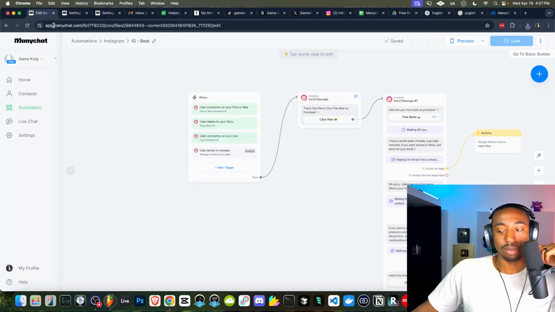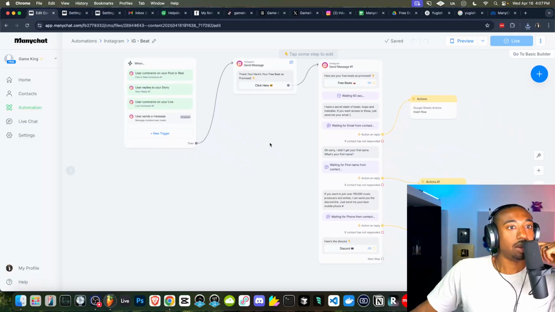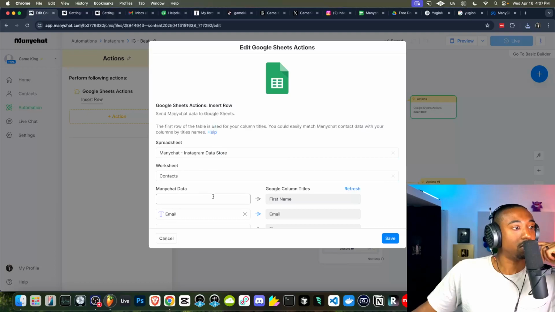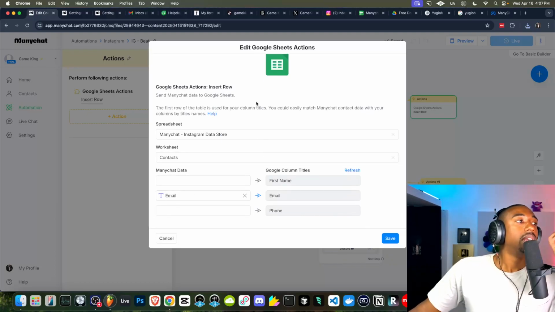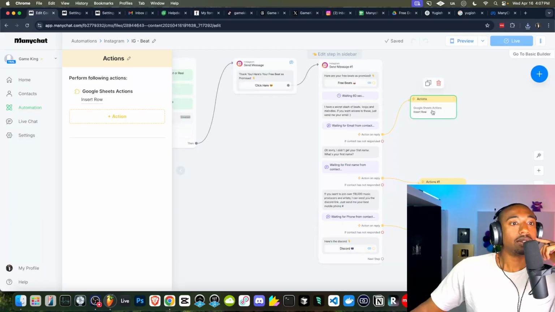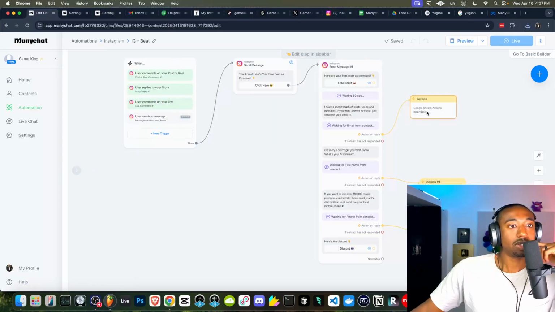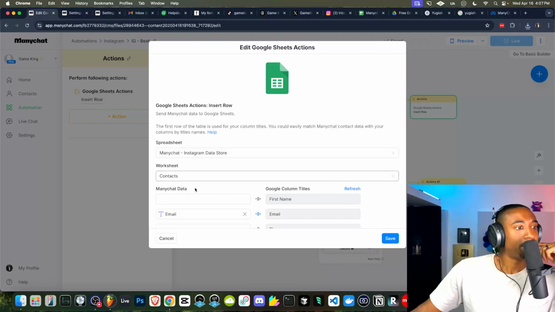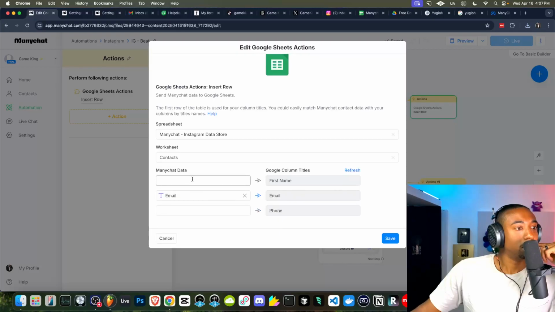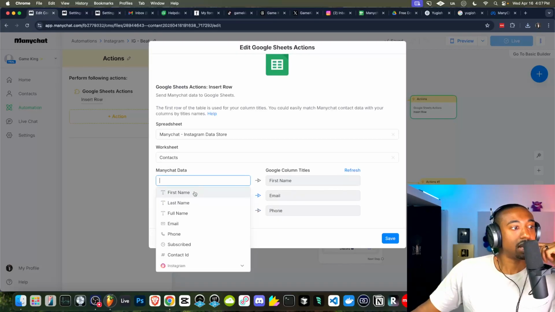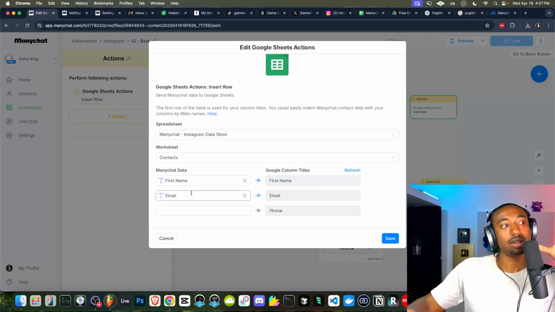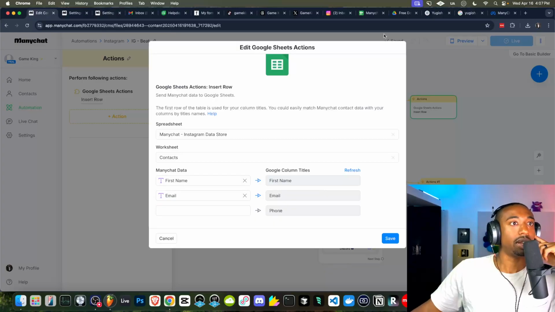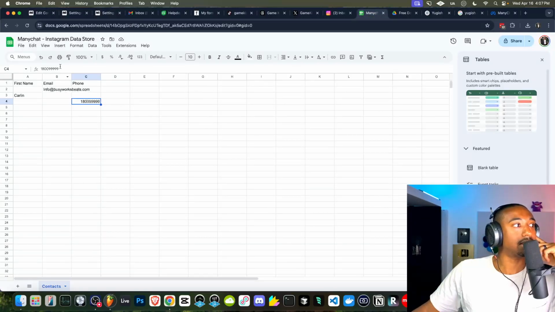Okay, so we need to go back to ManyChat. And for these actions here, I believe we can select multiple rows. Okay, so here's where I messed up. So long story short, go back to the first action. And we also need to test this once more. So let's go back to the first action. Let's go to here where it says first name. Make sure we collect the first name, because now it's going to compile the data into one contact as opposed to 3 different lines like this. So that's where I messed up.